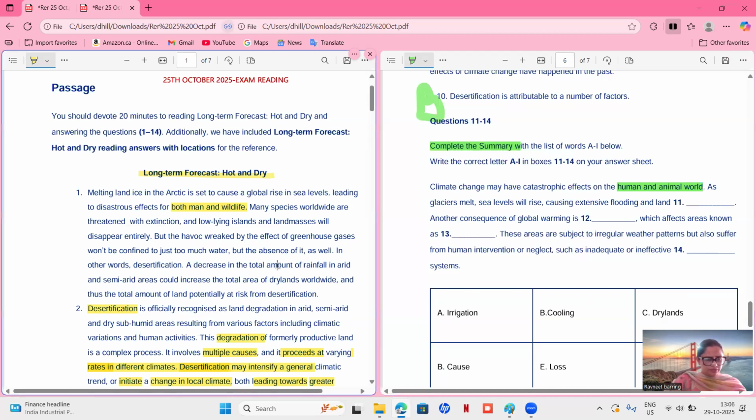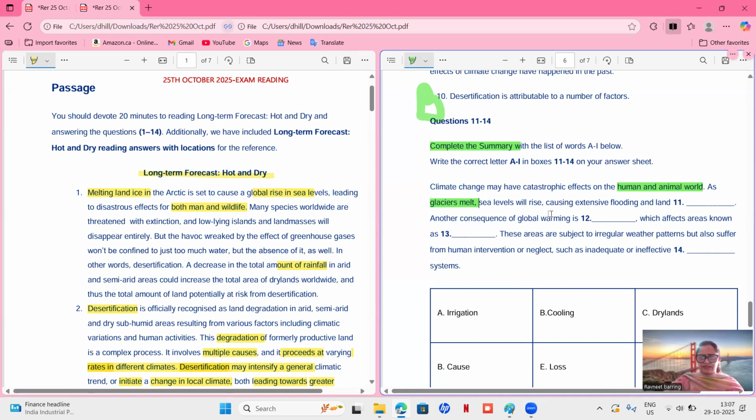So they're talking about rainfall, not flooding particularly. Melting land ice. So if the ice will melt, then there will be a global rise in sea level. Okay, that means something related to flooding. Glaciers melt. So they are talking about melting land ice. That means glacier melt. Sea levels will rise means global sea level rise. Okay, so they're talking about this one.